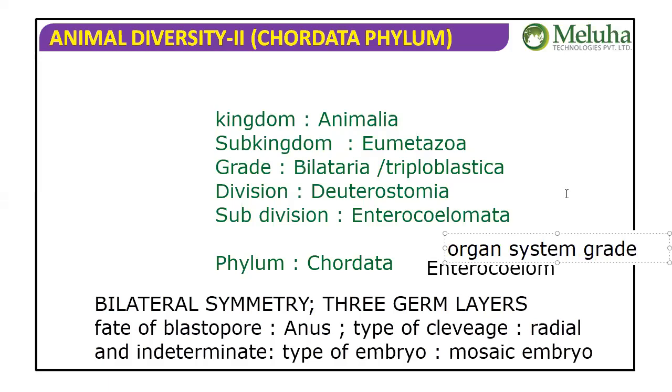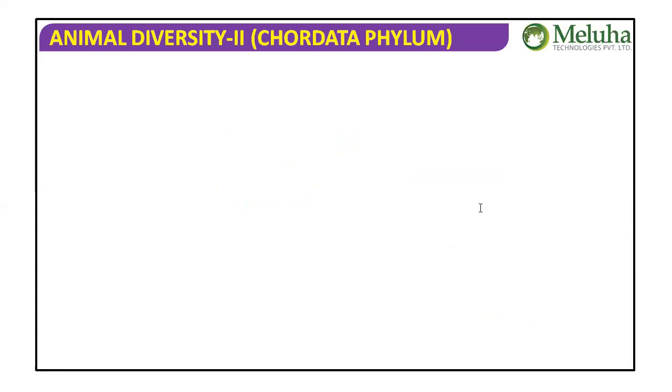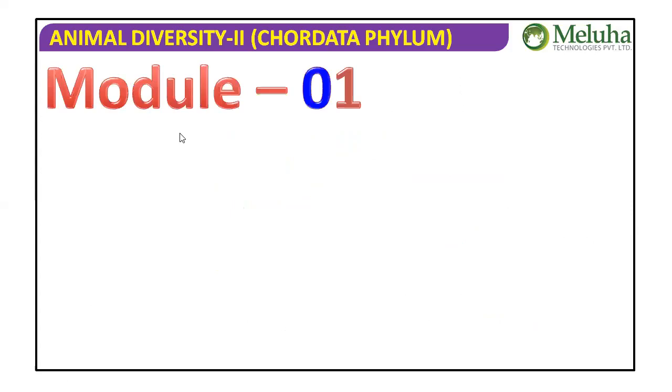And fate of blastopore is anus. Type of cleavage is radial and indeterminate. Type of embryo, mosaic embryo. These are the characteristic features of the chordata, which we know because of kingdom Animalia that we learned earlier. Now let's continue with the characteristic features.